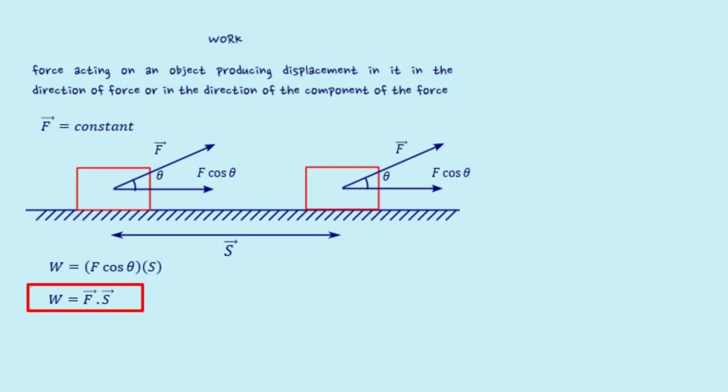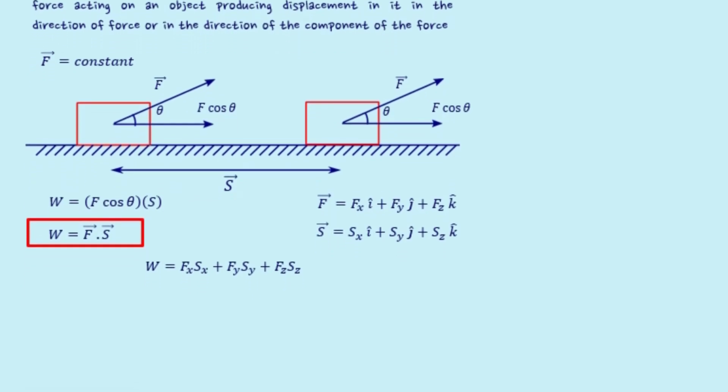Using the concepts of dot product, we can also evaluate work done if force and displacement is given in vector form with components. Work done by a force on an object or body can be positive, negative or zero. When we push an object and it moves along the direction of force, then it is said that work done is positive. Here, in general, if we focus on the W = Fs cos θ equation, we can say if theta value lies within 90 degrees, then work done is positive.